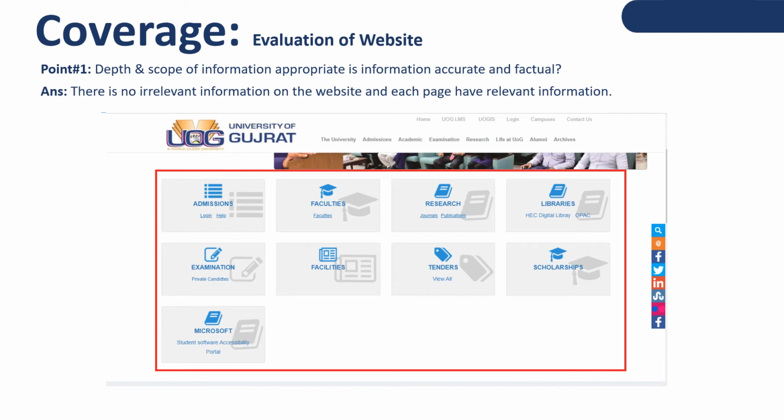The third point from the evaluation of the website is coverage, and inside coverage, point number one is, are the depth and scope of information appropriate, is the information accurate and factual? There is no irrelevant information on the website, and each page has relevant information. Like when we click on admission, it will show admission details. When we click on faculties, it will show faculty details, and like others, research, libraries, etc.